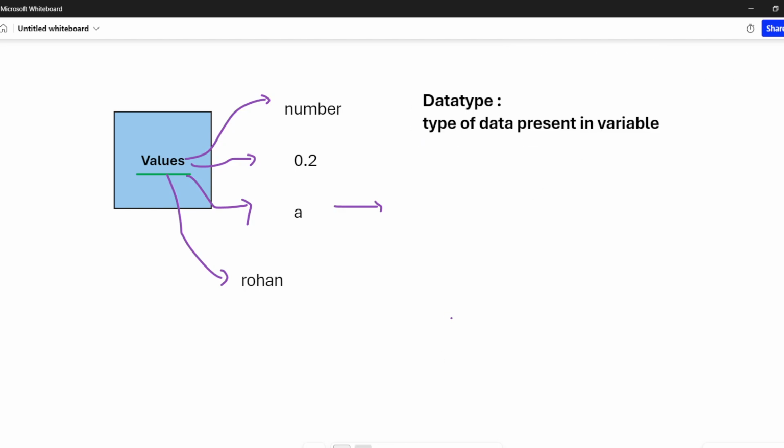Okay, so we have talked about it. A variable is a container having some value. So I will write this is my variable. Okay, this is my variable. So a variable is a container having some value. Fine, but focus here. For every type of value, we say this. Can I say this number is a type of value? This floating number is also a type of value. This A is also a type of value. This Rohan is also a type of value.